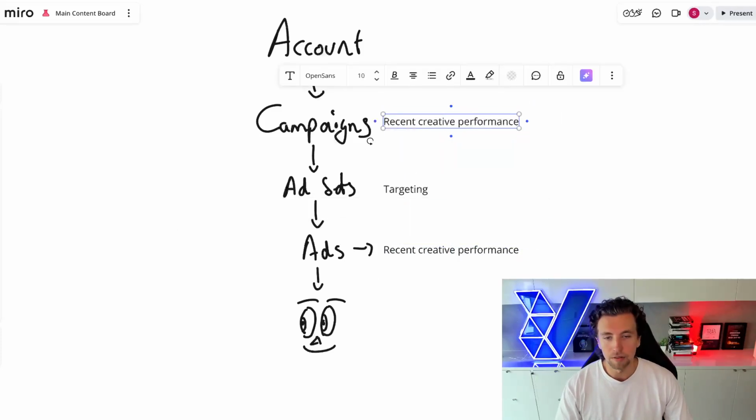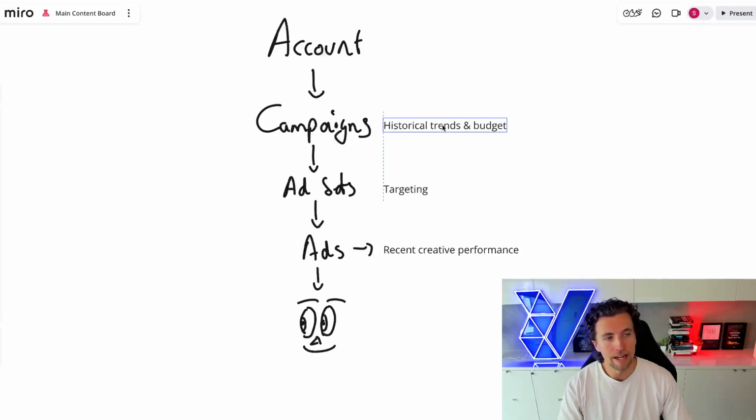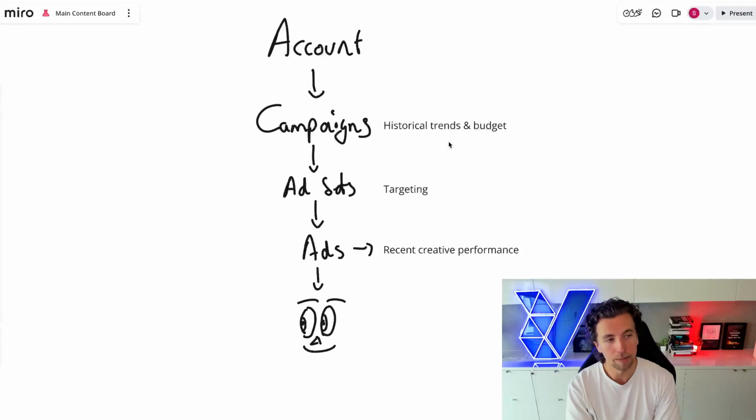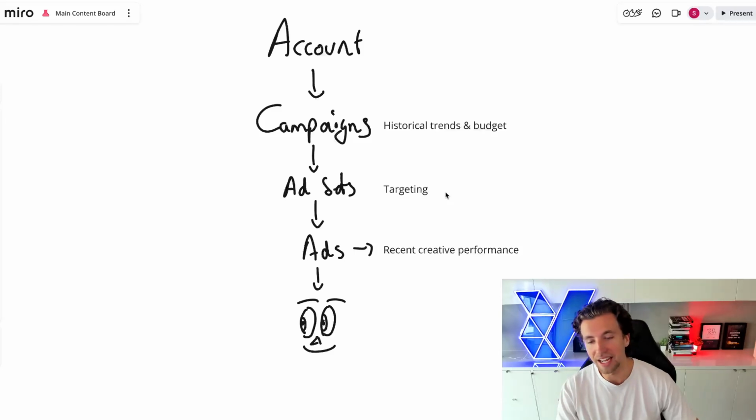Then up at the campaign level, we have historical trends and budgeting. So if you have your budget at the campaign level, like an Advantage Plus campaign or a CBO, it's going to be making decisions on how it should be distributing budgets. And it's going to be inclusive of historical trends, and it will be pulling out insights from adjacent ad sets to be indicative of the targeting at the ad level. And so it might be the case that a separate ad set that's also on broad is finding success in a particular population group or group of people, and it's going to go and translate that and actually embed that into the targeting of a different ad set.